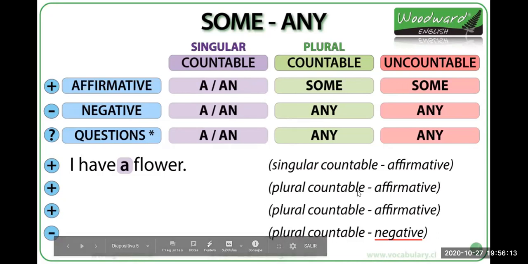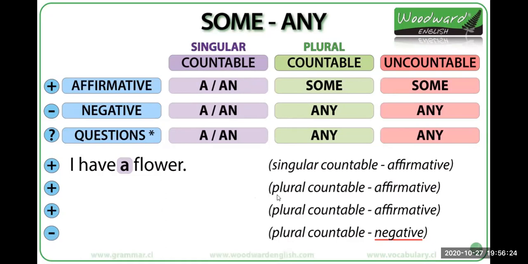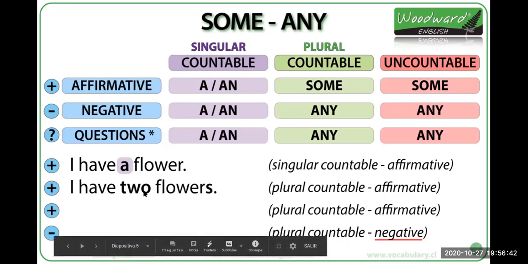Then we have plural, countable, affirmative. What do we use for plural, countable, affirmative sentences? Some or any? No, sorry, some. Some, right? For example, here we have, I have 2 flowers. Okay, we can use the number. Remember that we said before that we can use a number.